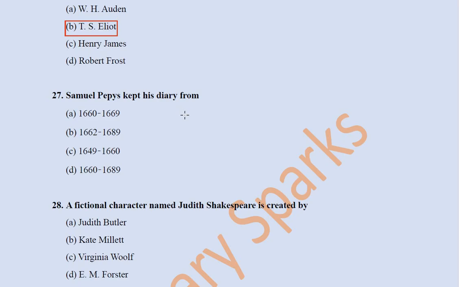What is the time period that he records? 1660 to 69, 1662 to 89, 1649 to 60, 1660 to 1689. It is 1660 to 1669, beginning with the Restoration period, and this diary is important for recording events that took place in England, like the Great Fire of London and the Great Plague. From a historical point of view, Samuel Pepys' diary is very important.